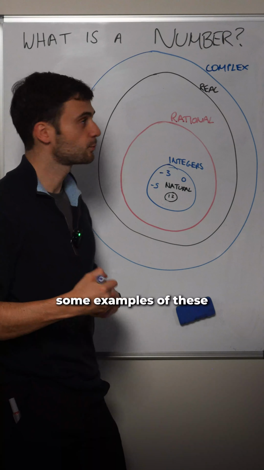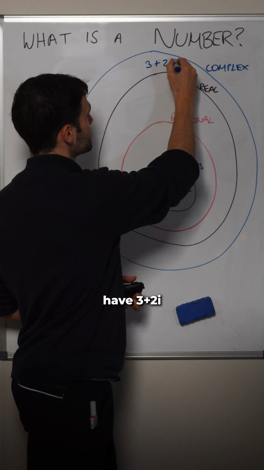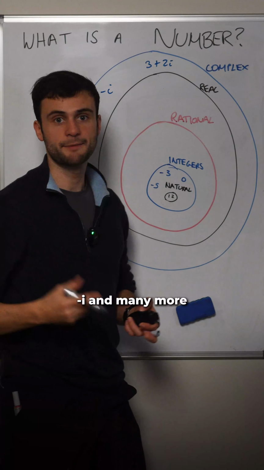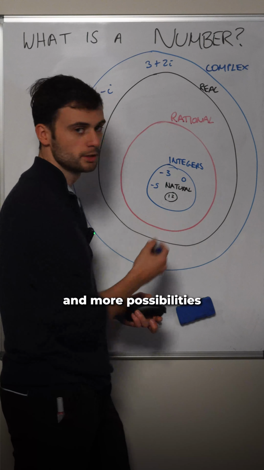Some examples of these: we use i to represent the square root of -1, so we could have 3 plus 2i, minus i, and many more. This is how maths grows, by including more and more possibilities.